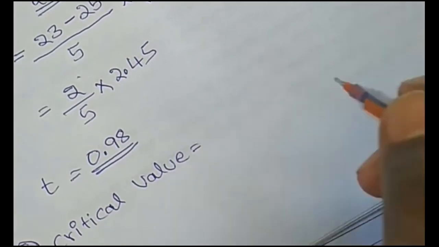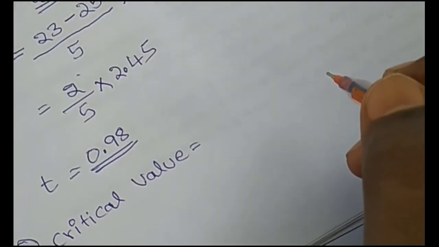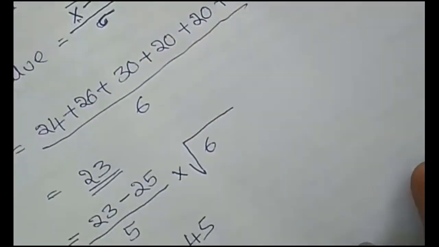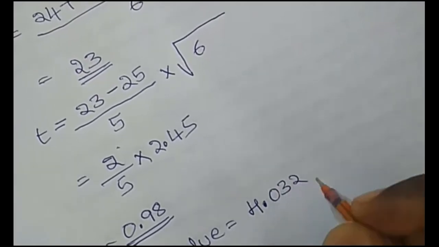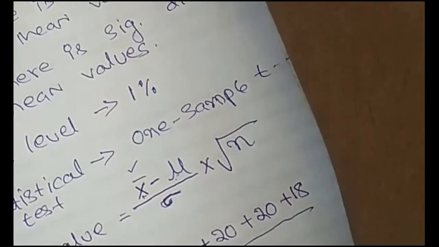Here the significance level given is 1%, and in the question they directly gave the critical value, 4.032. So you can directly write down 4.032, or you can cross check whether it is right or wrong by looking at the table value. Where is it?